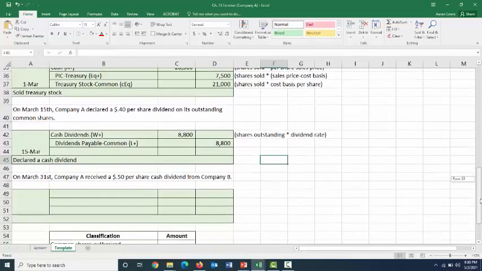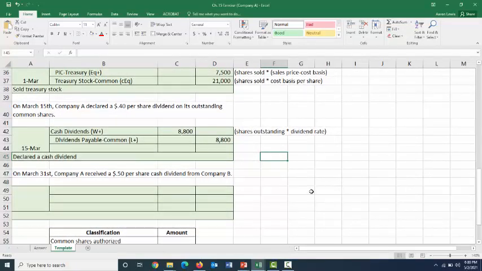Coming down below, on March 31st, Company A is going to receive a 50-cent per share cash dividend from Company B. Well, now, there's still dividends involved, but we're not the ones sending out the dividends. We're not withdrawing money from our company to give to our shareholders. We're receiving money from another company that we own shares of. So on March 31st, there are no cash dividends to be recorded because, again, that's our withdrawal account. And we're not taking the money out to give to anybody. We're getting the money. And since we're getting the money, it sounds like we're going to just debit cash.